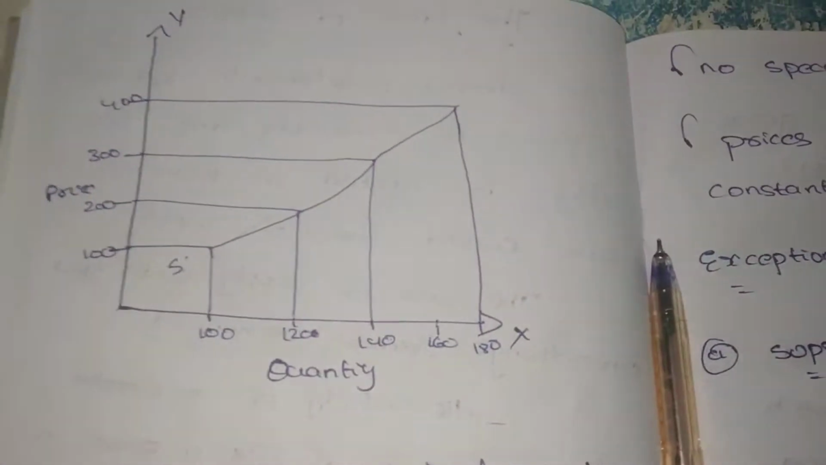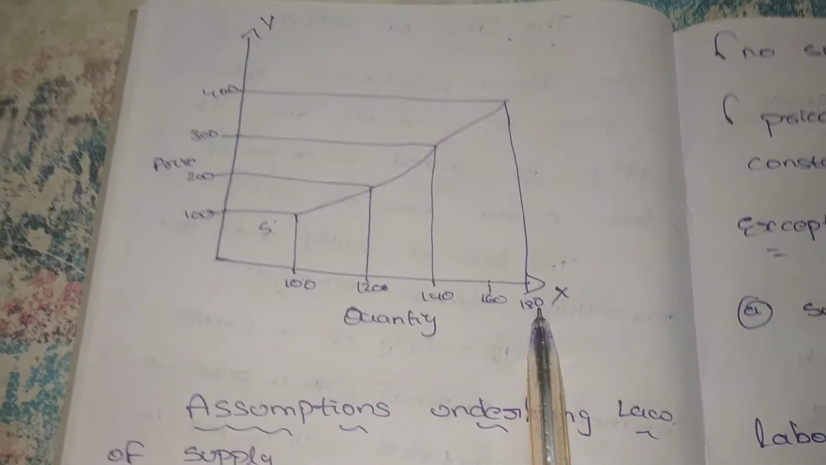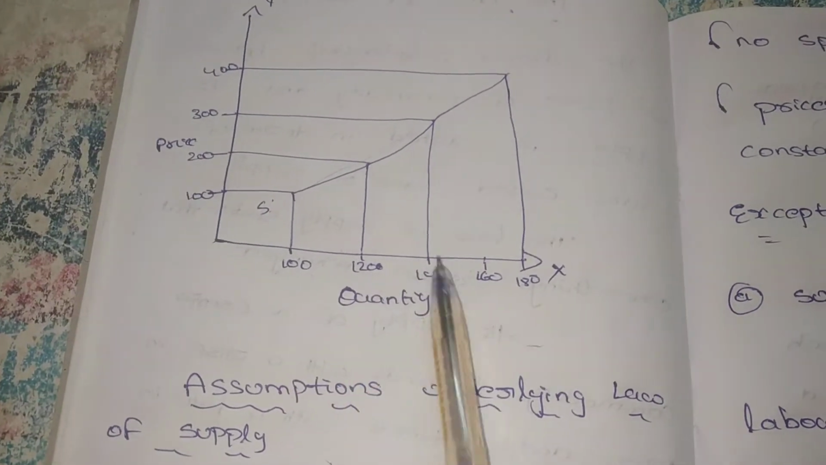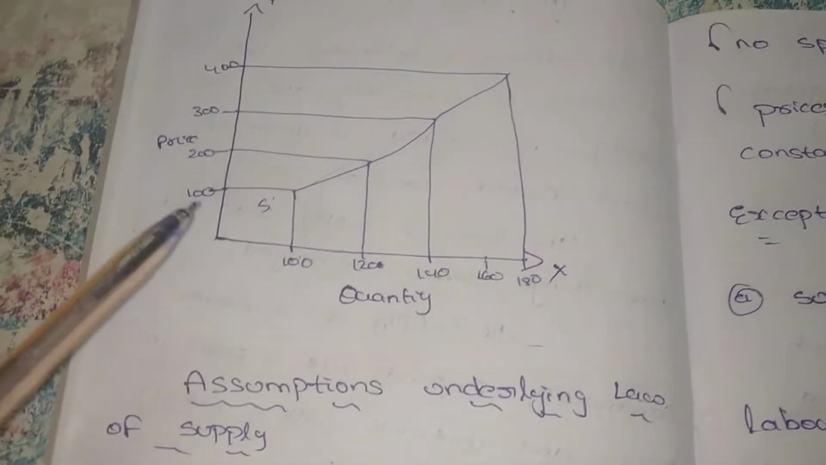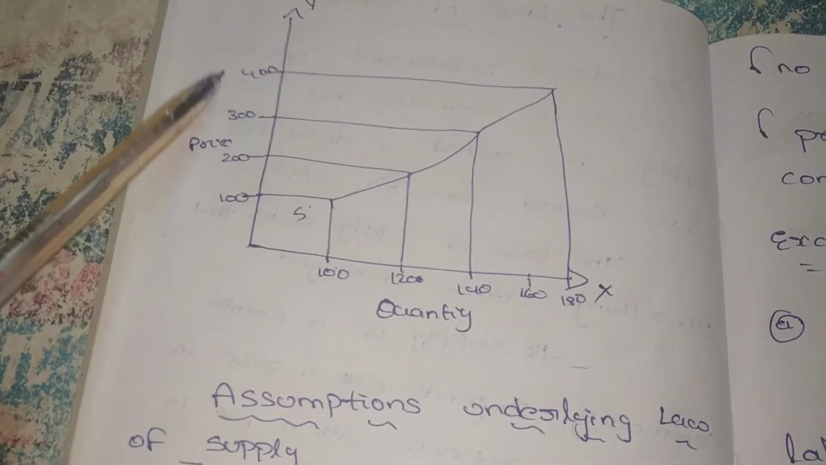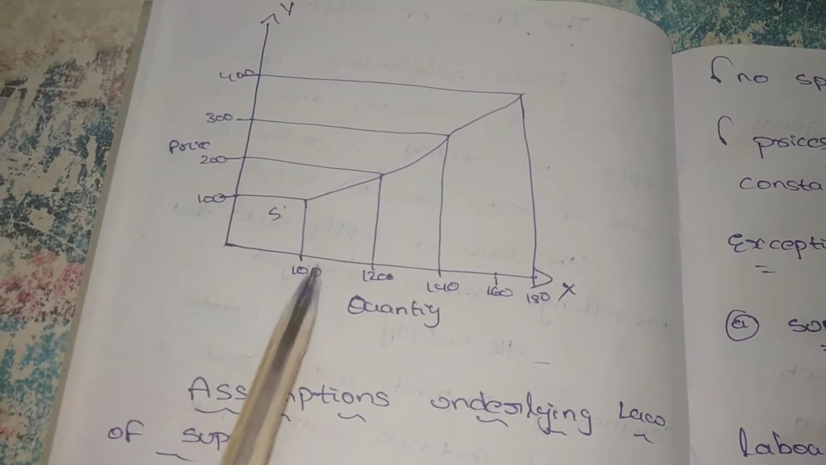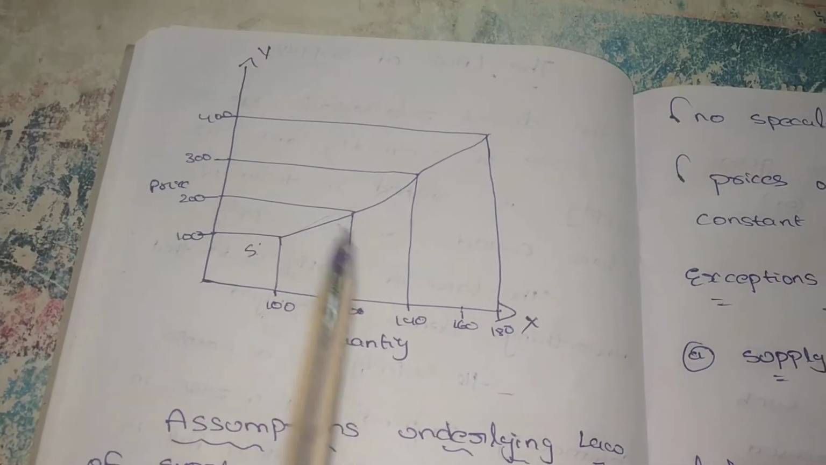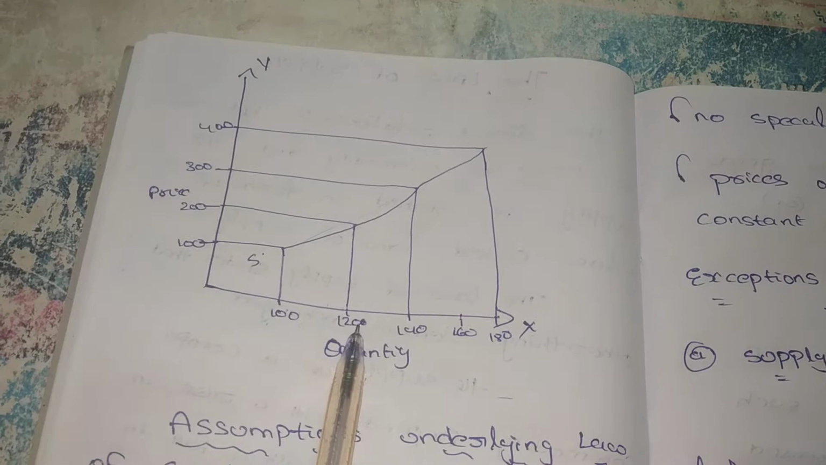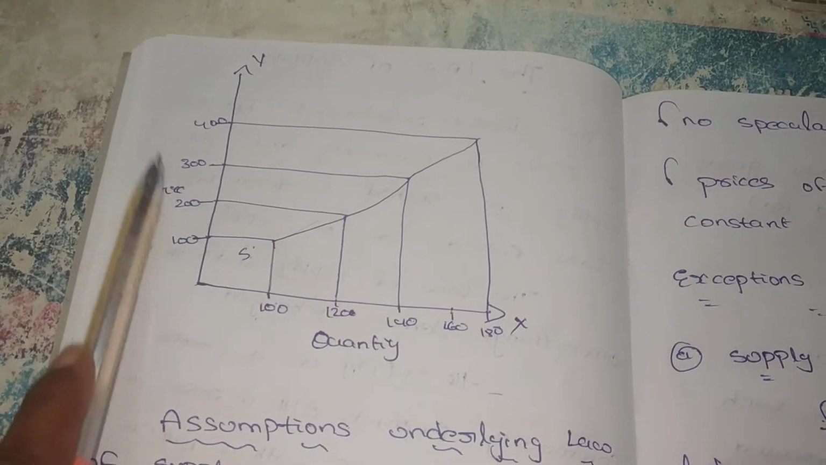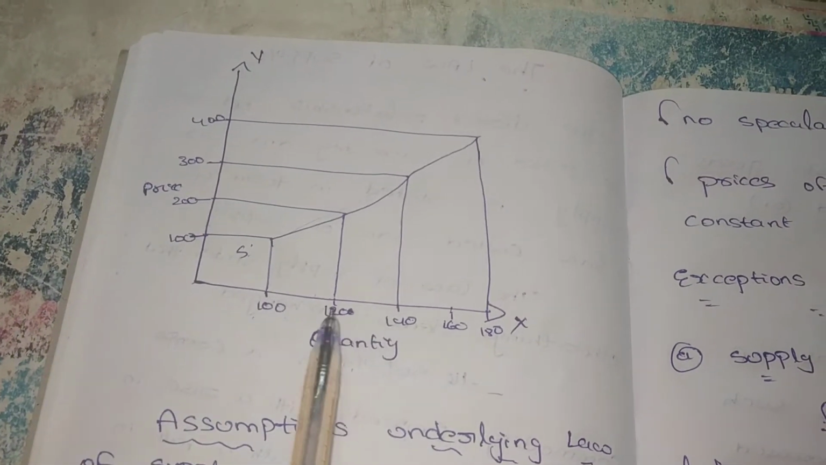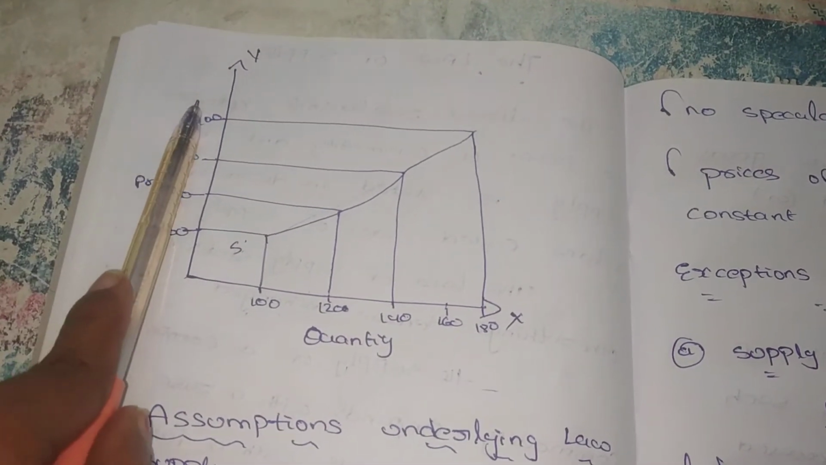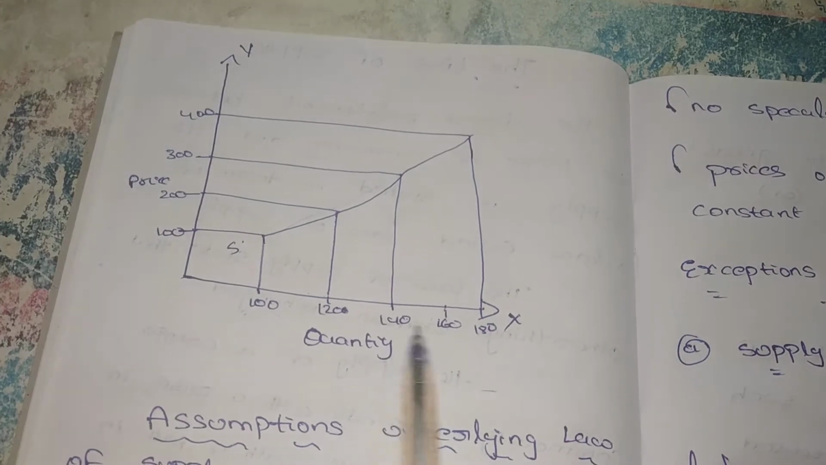I hope you understand this diagram. On the x-axis is quantity, on the y-axis is price. Quantity is 100, 120, 140, 160 and 180. The price is 100, 200, 300 and 400. At a price of 100, the quantity produced is only 100. When the price increases from 100 to 200, the quantity increases from 100 to 120. When the price increases from 200 to 300, the quantity increases from 120 to 140. When the price increases from 300 to 400, the quantity increases from 140 to 180.